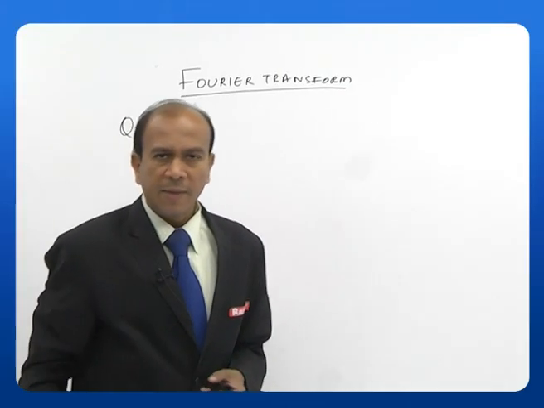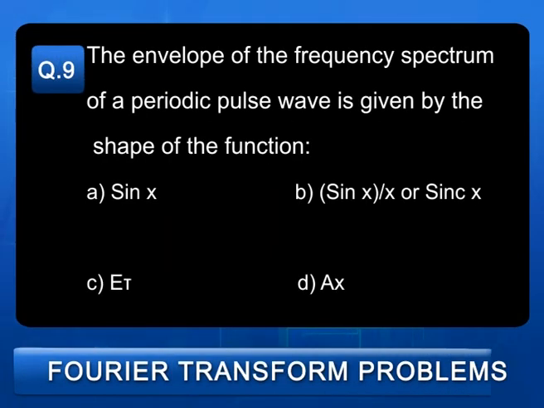Let us see the next question. The envelope of the frequency spectrum of a periodic pulse wave is given by the shape of the function: A. sin x, B. sin x by x, or sinc of x, C. e to the power tau, and D. a times x.